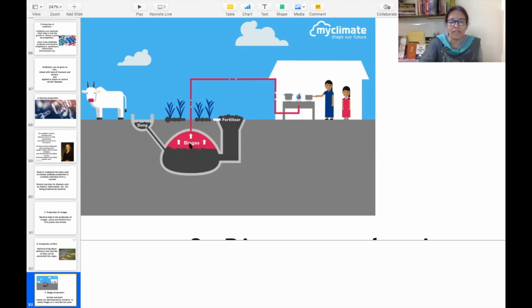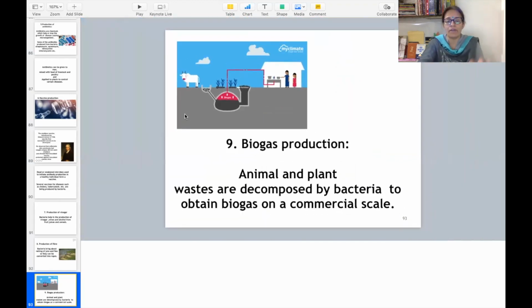What we get is biogas, which is used in the household. Gas use hoti hai gharon mein. And then the organic material is converted into fertilizers, and that fertilizer is again recycled by the plants. It is used as a fertilizer for the plants. So in this manner, bacteria are very much useful for biogas production also.